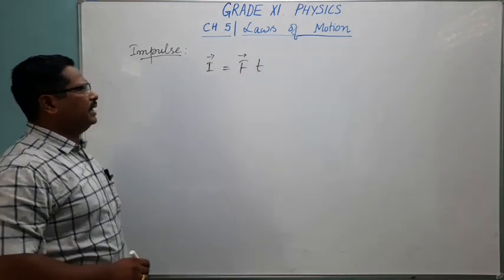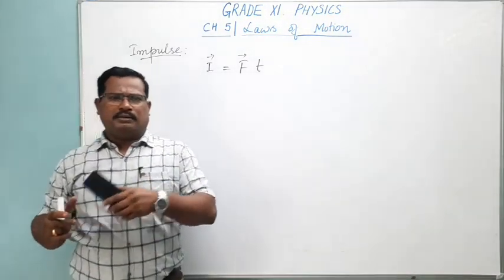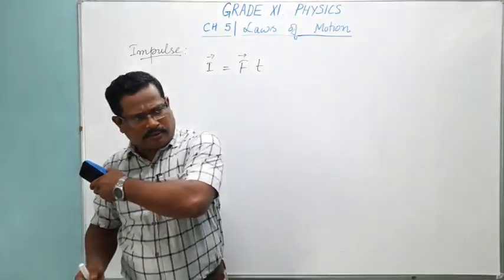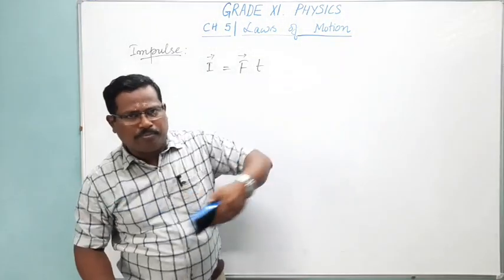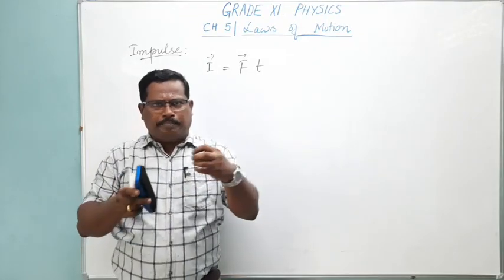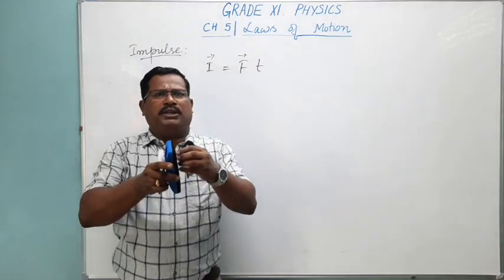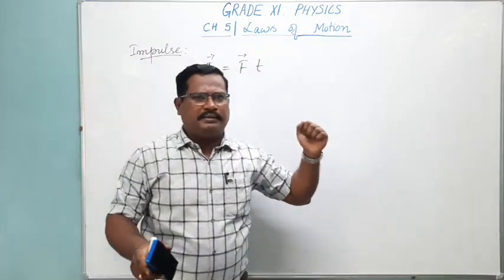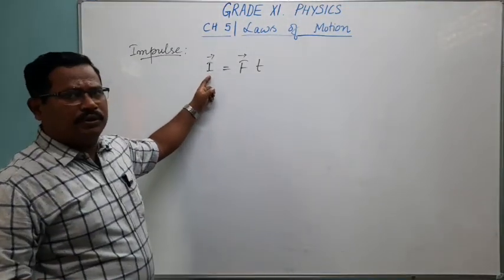When a large force acts for a short duration of time, like suppose you are playing cricket with a bat, when the bowler is bowling, you are hitting the ball with the help of your bat. The ball and the bat come in contact only for a short duration of time, but with large force, because you are hitting it very hard. Then the impact, we call it impulse.